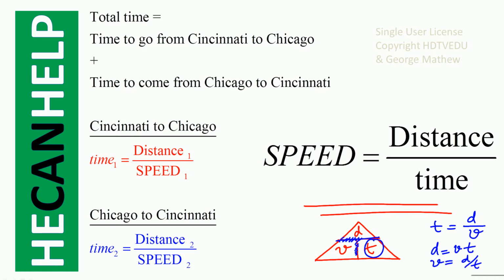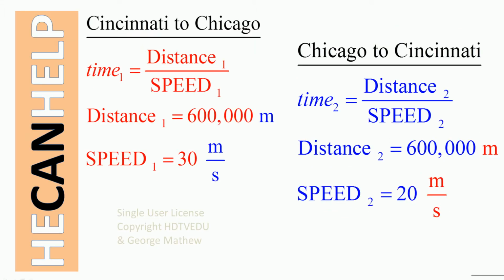All right, total time is equal to time to go from Cincinnati to Chicago plus time to come from Chicago to Cincinnati. Do we know the distance? Do we know the speed? So from Cincinnati to Chicago, do we know the distance? Yes, 600,000 meters. Do we know the speed? Yes, 30 meters per second. How about from Chicago to Cincinnati? Do we know the distance? Yes, 600,000 meters. Do we know the speed? Yes, 20 meters per second.